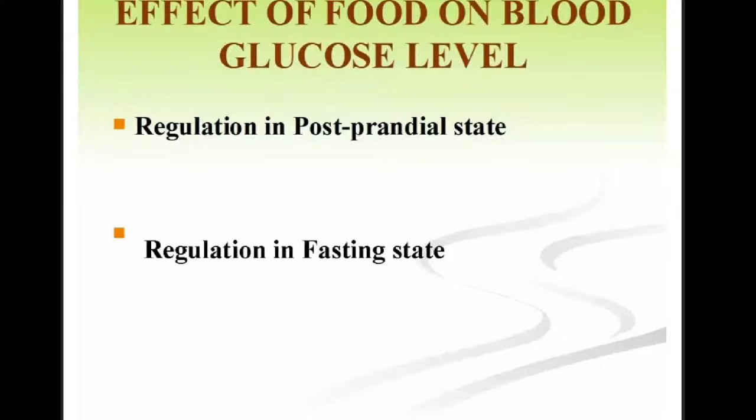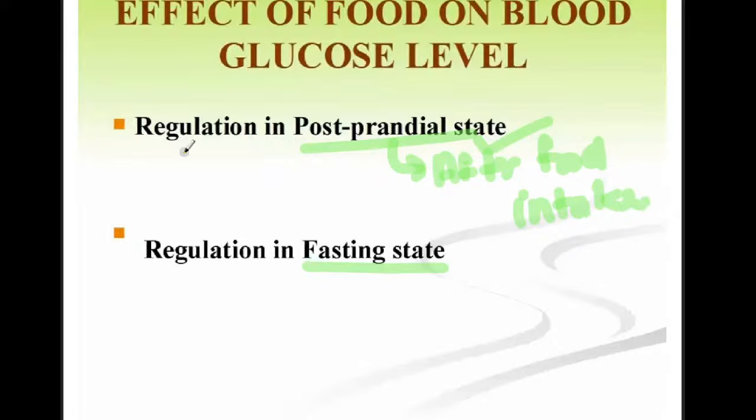Coming to the effect of food on blood glucose level. In the regulation of blood glucose, we have discussed the factors affecting the blood glucose, and second, the hormonal regulation of blood glucose. There are two types of regulation. First is the regulation in the postprandial state, and second is the regulation in the fasting state. What do you mean by postprandial state? After the food intake. And the fasting state is without the intake of food.